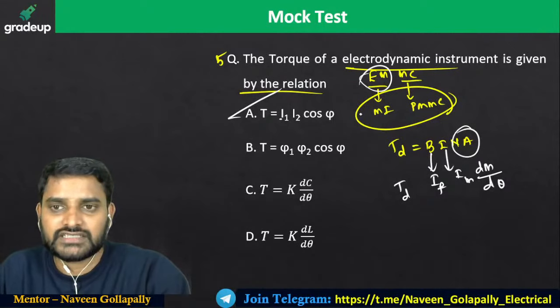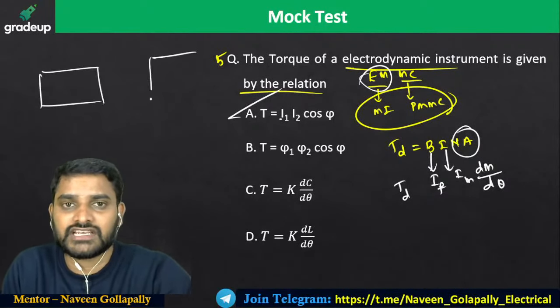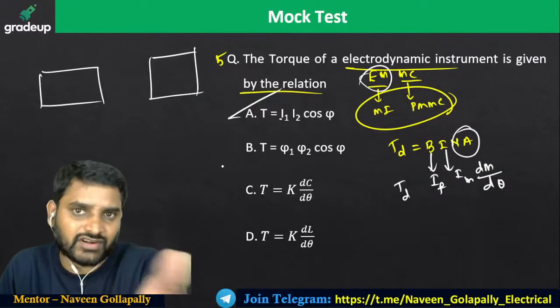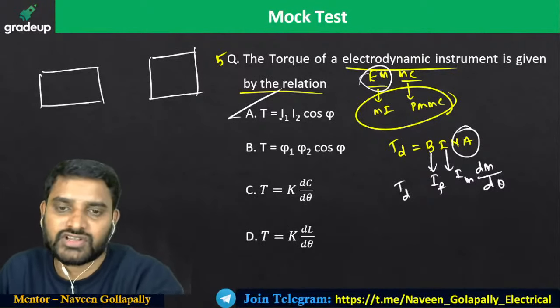But EMMC depends upon mutual inductance, because your construction is going to be like this, right? Half of the electromagnet here, half of the electromagnet here. Just now we have drawn one coil here, one coil here. Between those coils, you will be having one more coil, that is the moving coil.